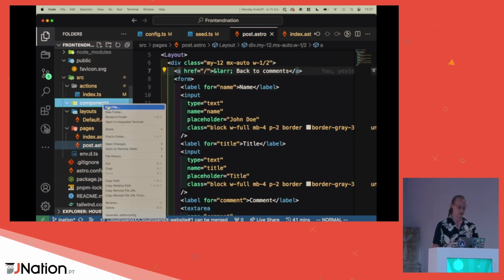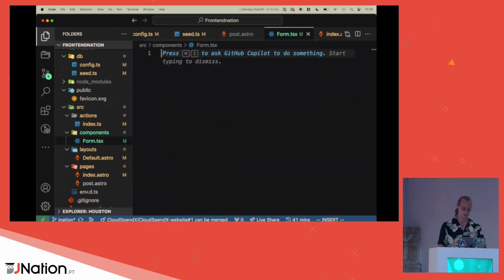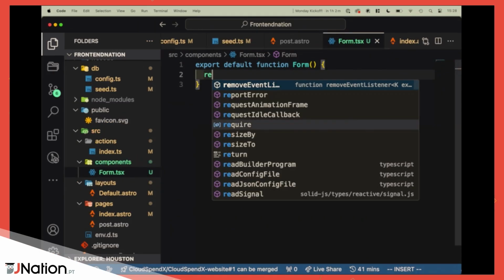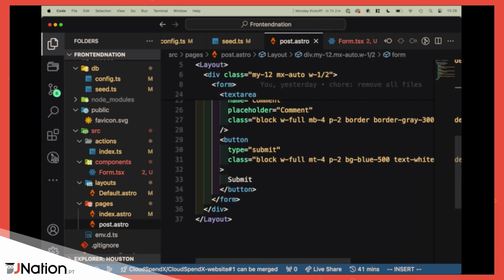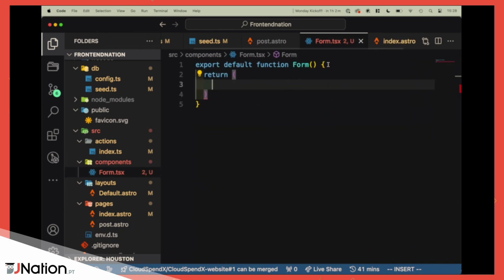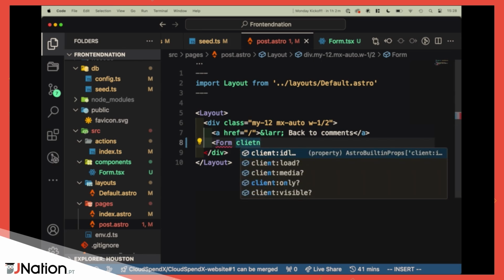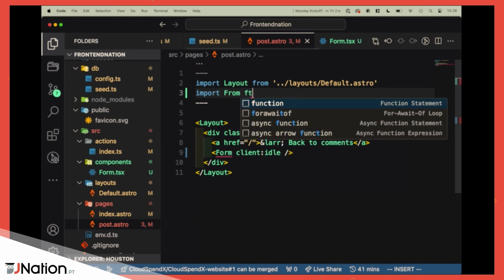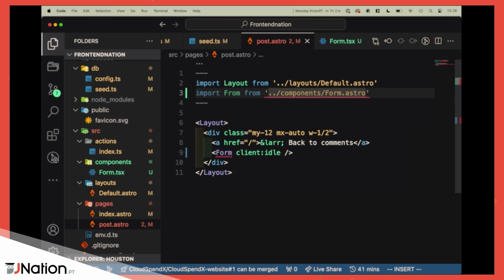In this case, I'm going to use Solid because I love Solid. So let me do form.tsx. And it's really easy because I'm just going to do export default function form, open the function, and return exactly the HTML that we had before. Copy that over, plug it in here, save it, and now we can do form, and let's client idle that. That makes sense. And now import form from components/form, not .astro, but just form. And let's see if that works.